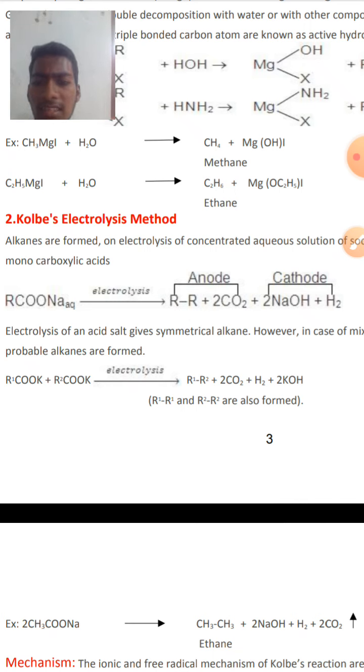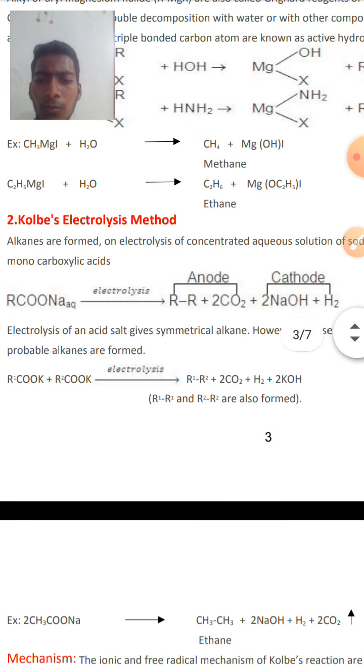On electrolysis in aqueous solution, they will produce R1-R2, that is an unsymmetrical alkane, and along with the alkane, CO2 is produced at the anode, meaning carbon dioxide is released at the anode.